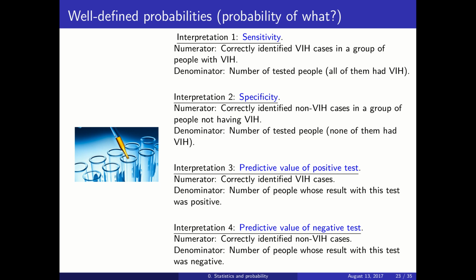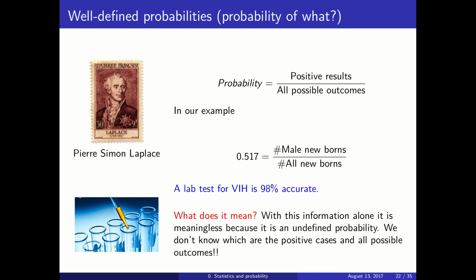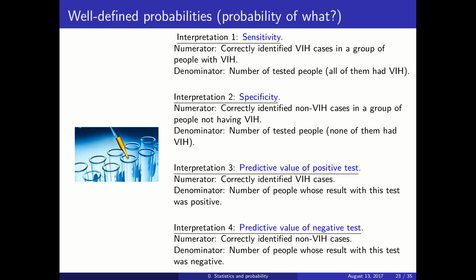And we could do the same with a negative test. So we could take all the people for which the test is negative. So the test says that you don't have HIV, and then how many of those are correctly identified. So just saying that the test has a 98% accuracy is not enough. We need to define clearly what is the numerator, what is the denominator. Otherwise, we don't know what probability we are really talking about.